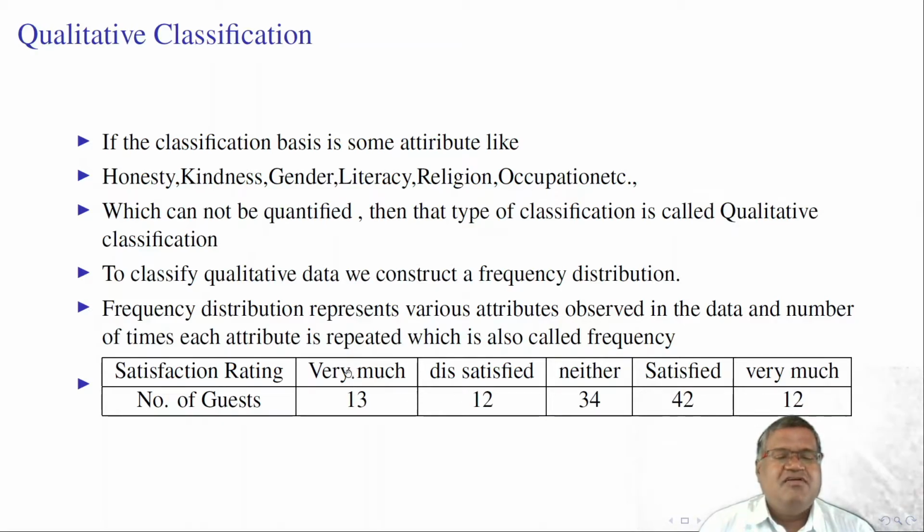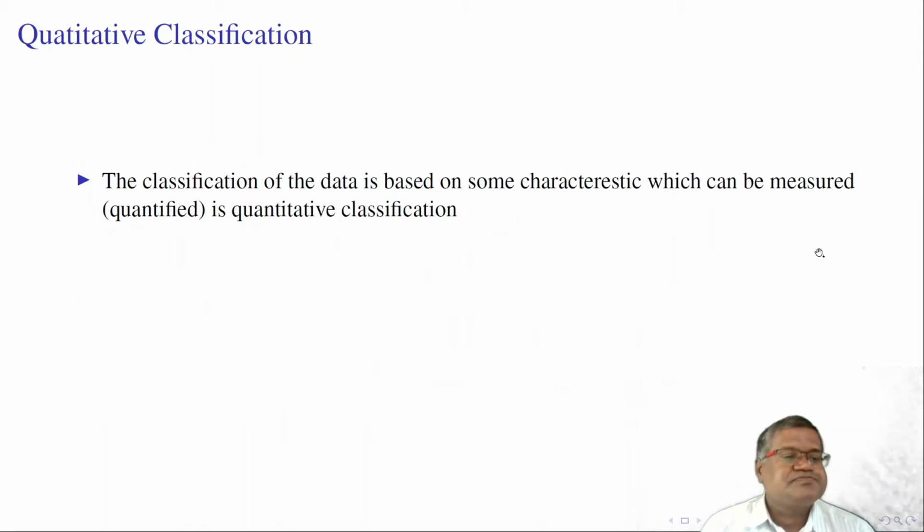These are the 5 levels of satisfaction. 13 guests are very much dissatisfied, 12 guests are only dissatisfied, like that. This is the classification of satisfaction levels of guests who visited a hotel or guest house.